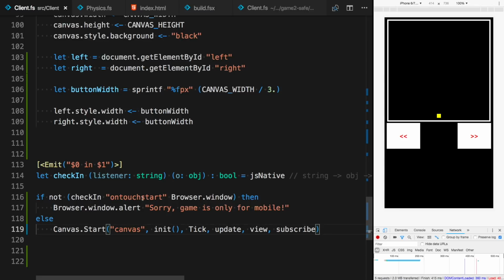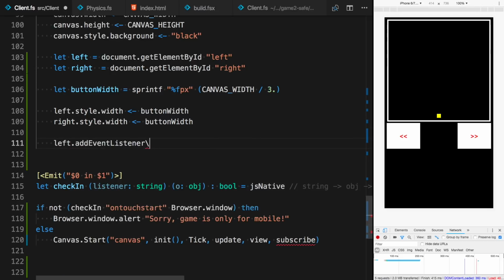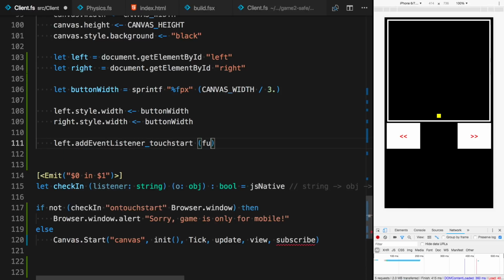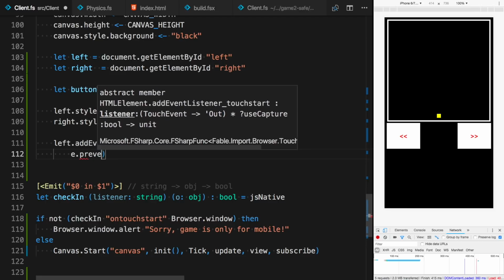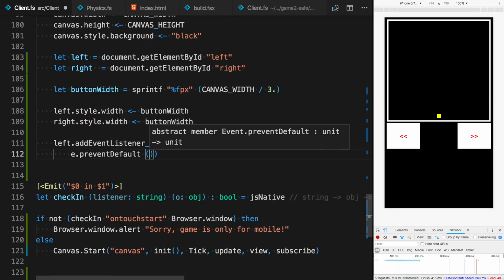That basically means mobile phones, not your desktop. If that's not the case, I just say, sorry, you cannot play the game, and otherwise we start the game. So now I'm quite safe to attach the touch event handlers. So first I attach to the touch start event, prevent default, of course,